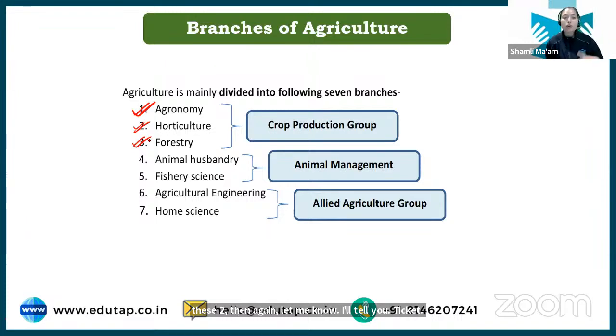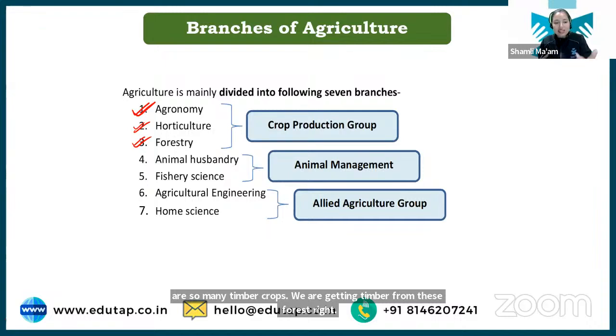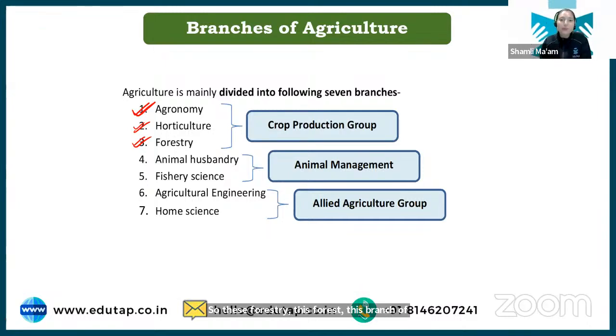Now, students, apart from the crops that we are getting from agronomy and from the horticulture branch, we have some crops that are usually grown in forest. There are so many timber crops. We are getting timber from these forest crops, right? So this branch of agriculture, that is forestry, deals with all the crops that are grown in forest. Now, these forest crops can be used for different purposes. We have timber production, we have fodder production, it can be used for fuel, right? So these crops which are grown in forest, for all these purposes, are studied under the branch of agriculture known as forestry.